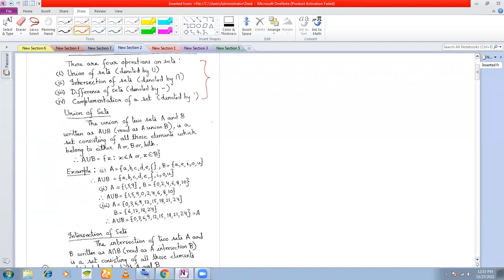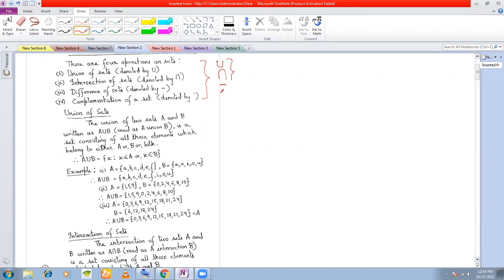Next is the intersection of sets. Next is the difference of sets. And next is the complementation of sets. The union is represented by the symbol U. The intersection is represented by the inverted U. The difference of sets is represented by a minus sign, and the complementation of sets is represented by a dash.